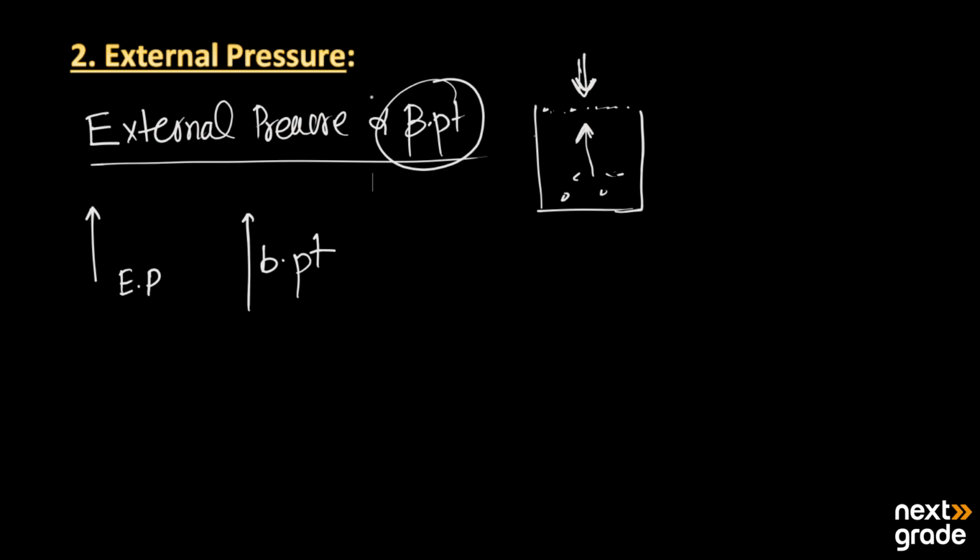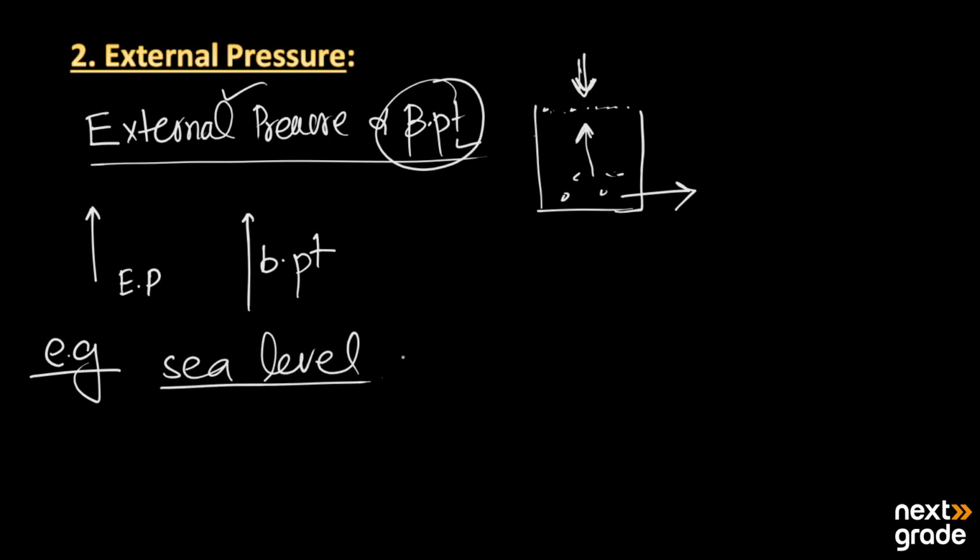On the other hand, if there is less external pressure, then the boiling point will also be less. For example, when we are at sea level, the boiling point of water is 100 degrees Celsius and the atmospheric pressure is almost 101.325 kilopascal.